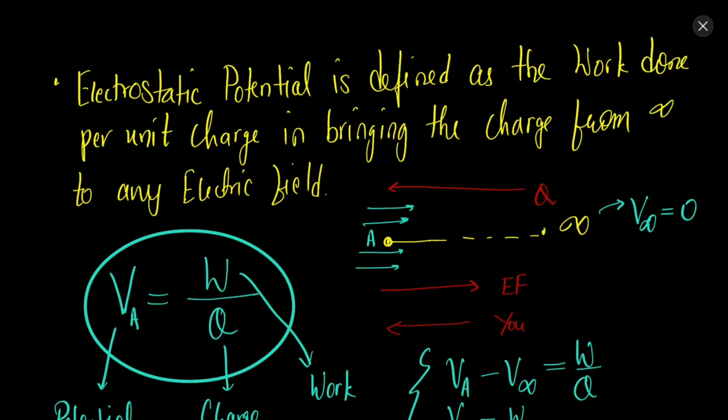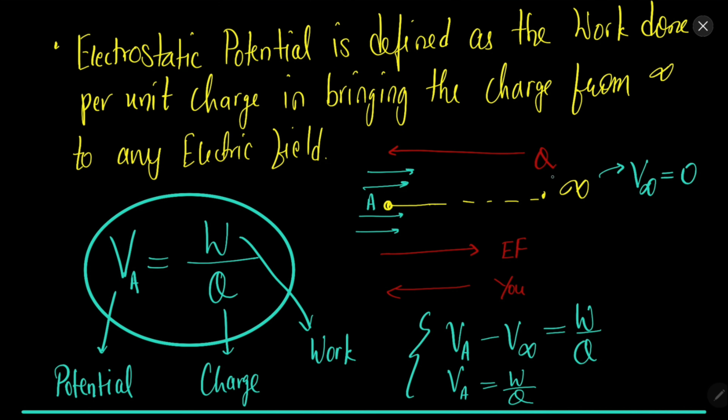So what is electrostatic potential? Let's say if you want to move a charge, let's say we have charge Q located at infinity. If you want to move this charge from infinity to any point A in an electric field, then you need to do some work, because this electric field will oppose this positive charge. So you need to do some work in order to push it here. The work done per unit charge is called the potential of this charge Q.